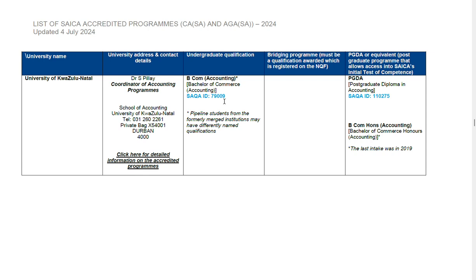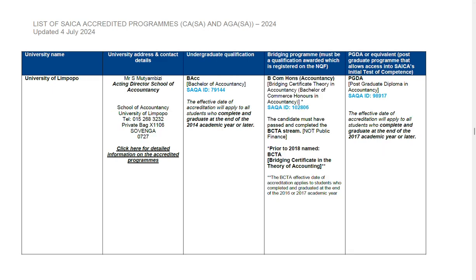Make sure when you go to UKZN that you do this degree if you want to qualify as a CA. And if they're saying it is now full, please look for an alternative university. I might like the university, but I would never allow you to do a degree that will not lead you to become what you want, which obviously in this case is to become a CA.